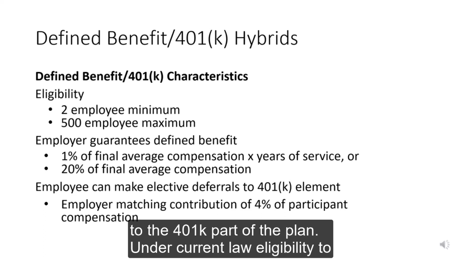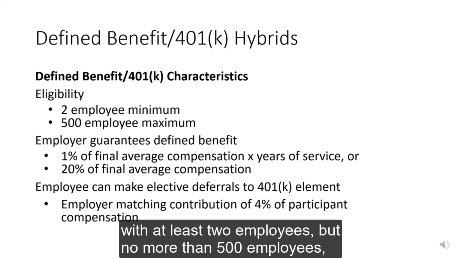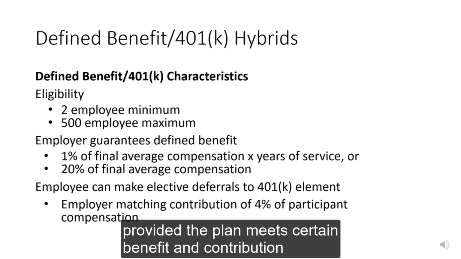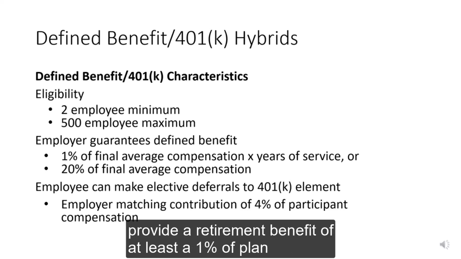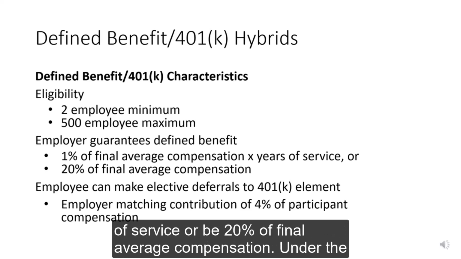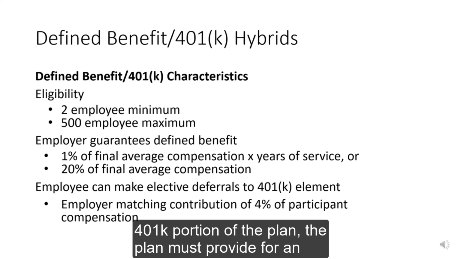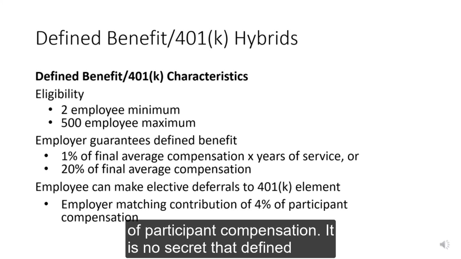Under current law, eligibility to sponsor a defined benefit 401k plan is limited to employers with at least 2 employees, but no more than 500 employees, provided the plan meets certain benefit and contribution requirements. The defined benefit part of the plan must provide a retirement benefit of at least A. 1% of plan participants' final average compensation multiplied by years of service, or B. 20% of final average compensation. The 401k portion of the plan must provide for an automatic employer matching contribution arrangement of 4% of participant compensation.